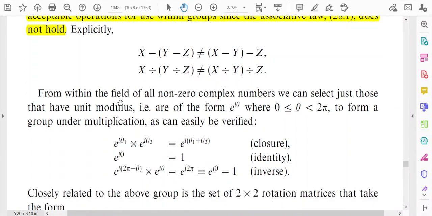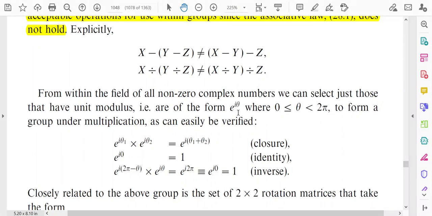From within the field of all non-zero complex numbers, we can select just those that have unit modulus. So, we can select some complex numbers which have unit modulus, that is, they are of the form e to the power i theta. So, e to the power i theta is a generalized complex number whose modulus is unity, and here the range of theta is greater than or equal to 0 and less than or equal to 2 pi.